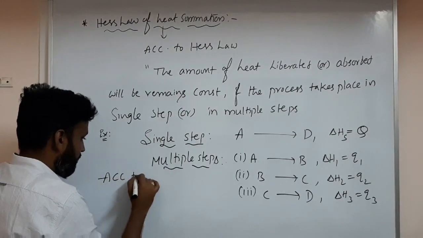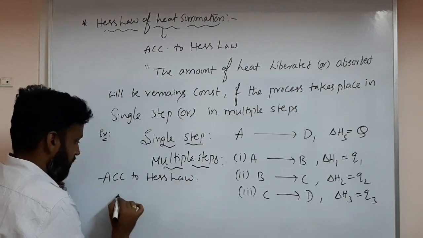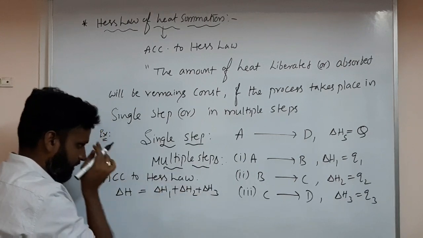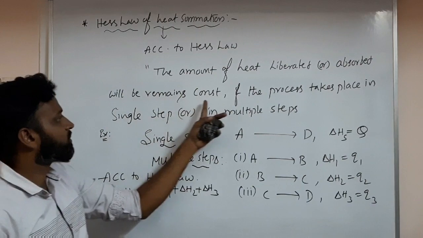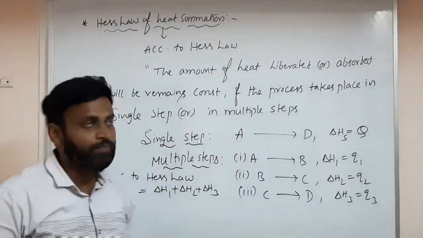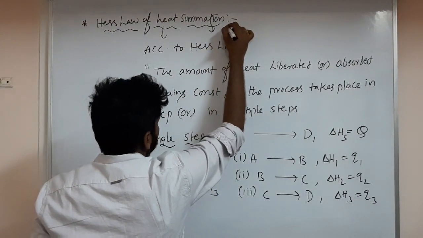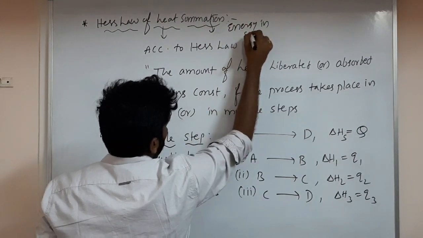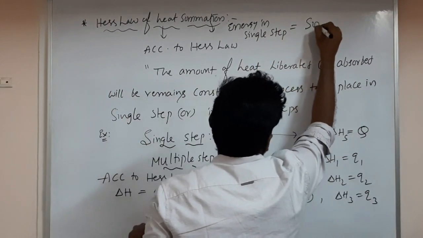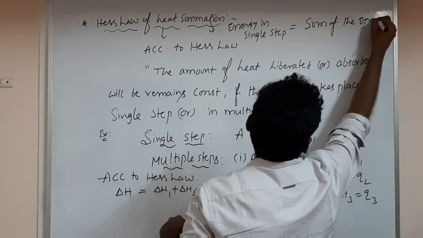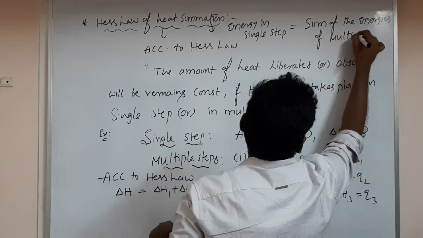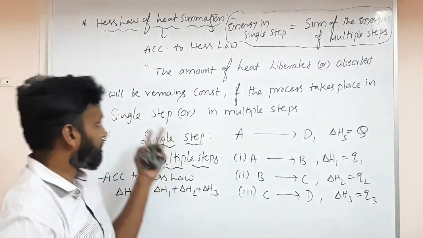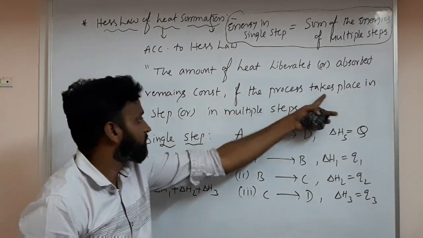Now according to Hess law, delta H equals delta H1 plus delta H2 plus delta H3, because the amount of heat liberated or absorbed remains constant whether the process takes place in a single step or multiple steps.